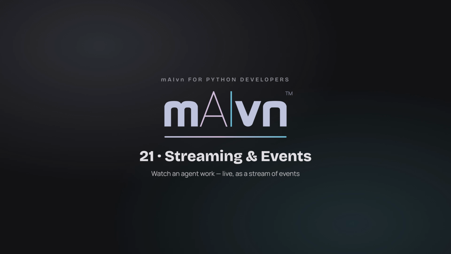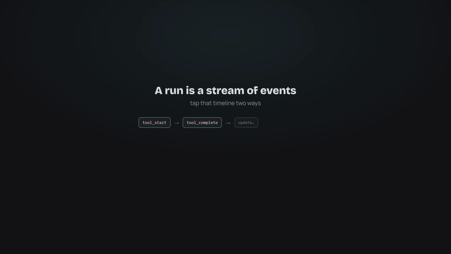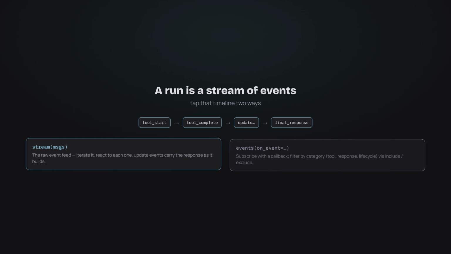mAIvn gives you two ways in: stream and events. Let's wire up both. Think of a run as a timeline of events. The agent starts a tool. That's a tool start event. The tool returns, tool complete. The model produces its answer. That arrives as update events, and then a final response.